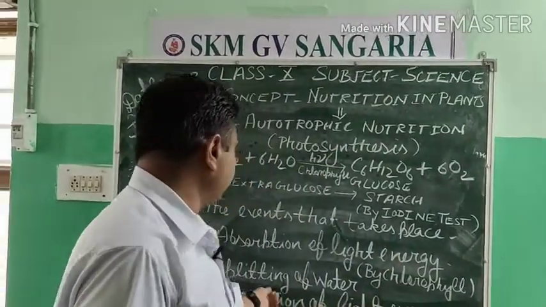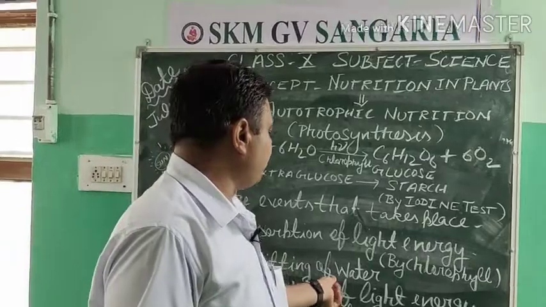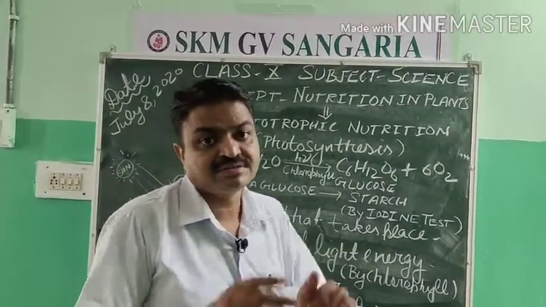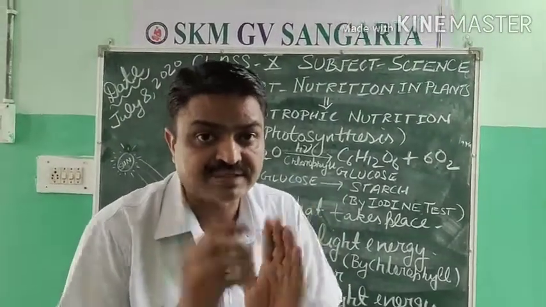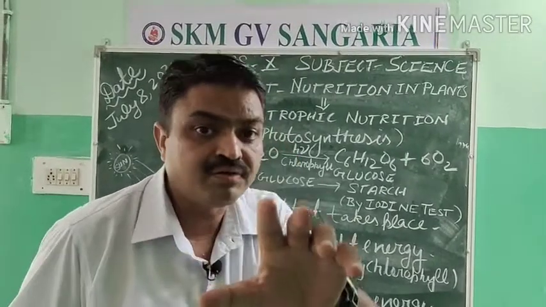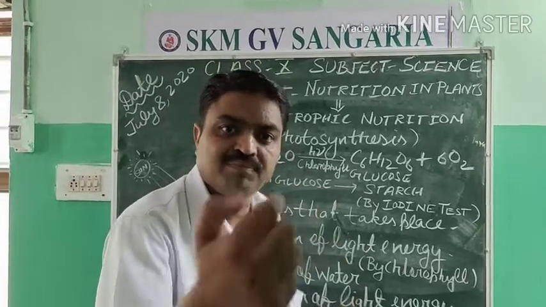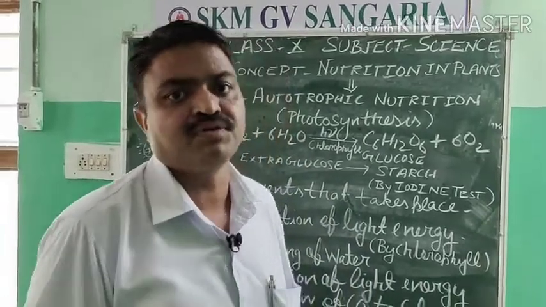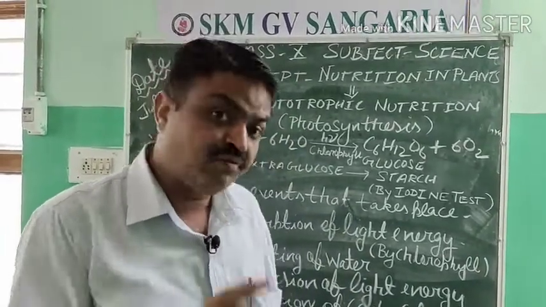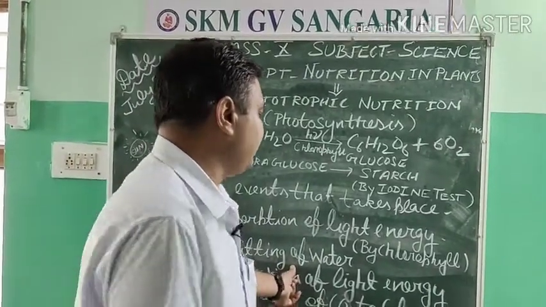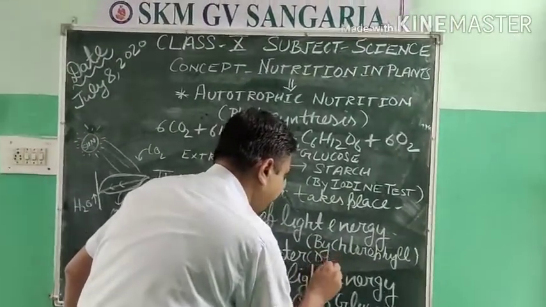But in this, what thing plays an important role? That is sunlight. Sunlight breaks the water into hydrogen and oxygen, and that particular biochemical reaction is known as photolysis, student. So photolysis is the second event. What do we call it? It is photolysis.